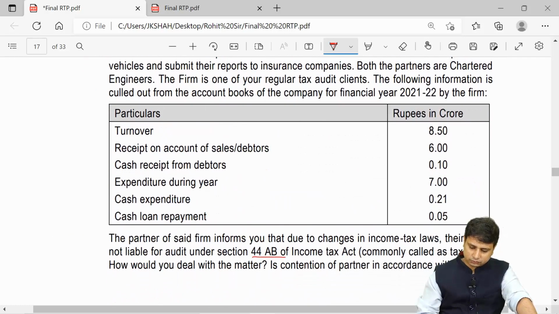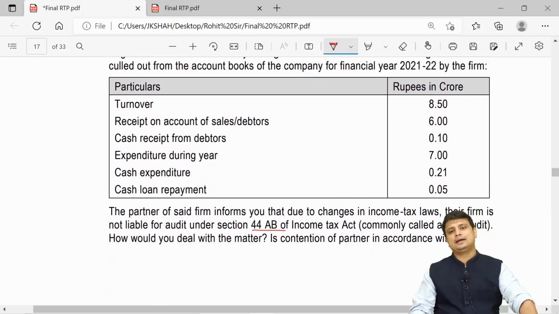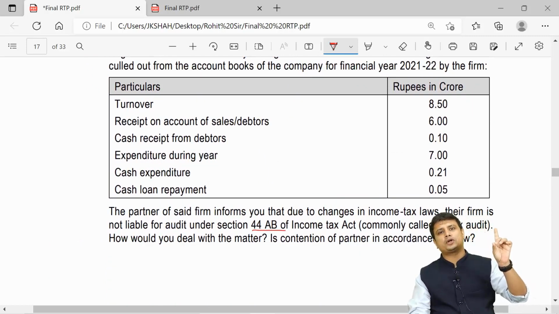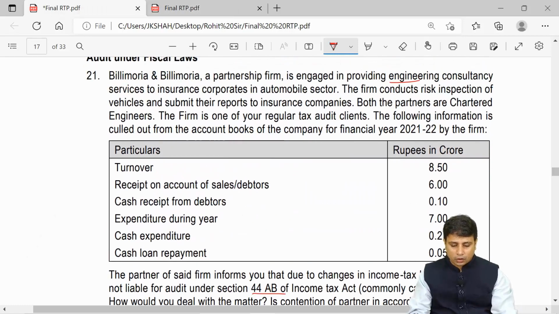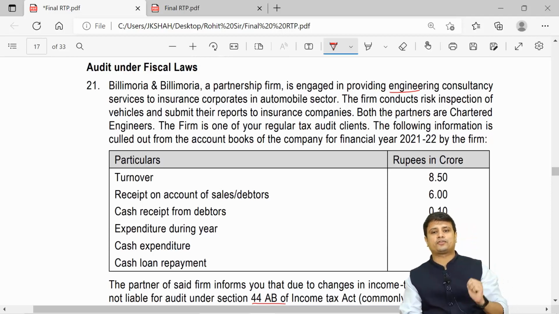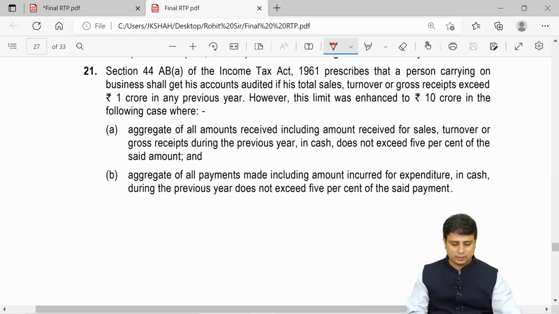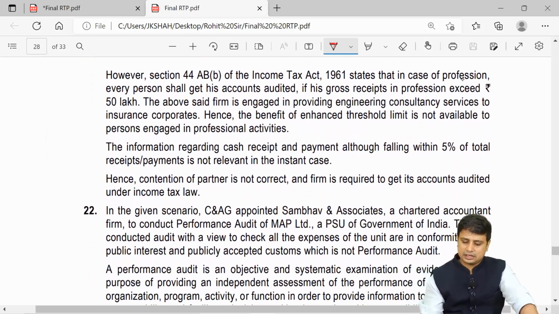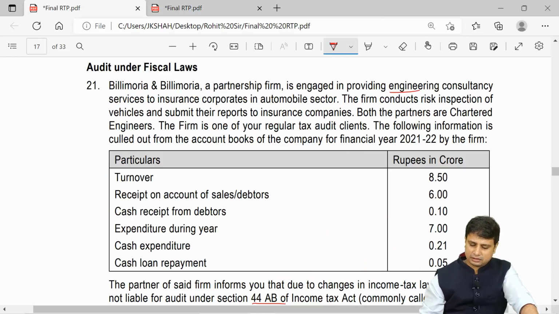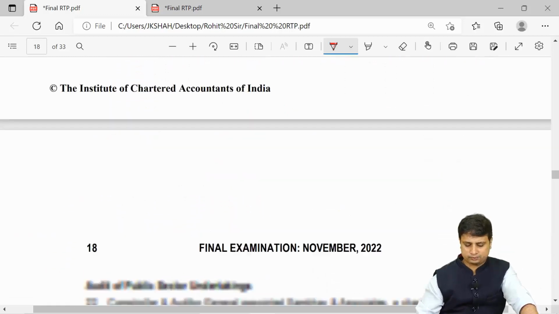My friends, when you talk about tax audit, if you recollect, for business it is 1 crore or 10 crore if you satisfy these two conditions. But here they are not in business, they are into profession. So the limit for profession is 50 lakh rupees. The Income Tax Act states that in case of profession, every person shall get his accounts audited if his gross receipts exceed rupees 50 lakh. So it is not 1 crore or 10 crore, here it is going to be 50 lakhs, and since here it is greater than 50 lakh, definitely they have to get their books of accounts audited. So one of the easy questions here.